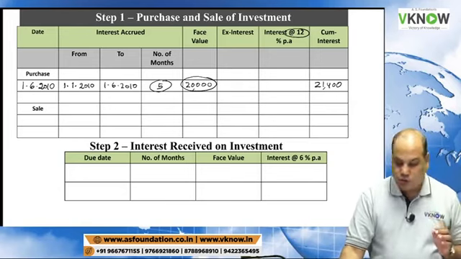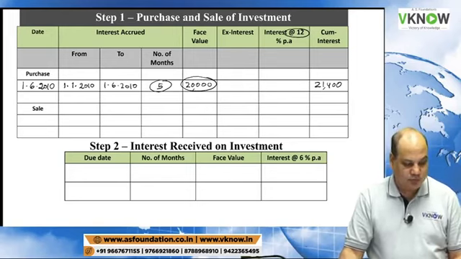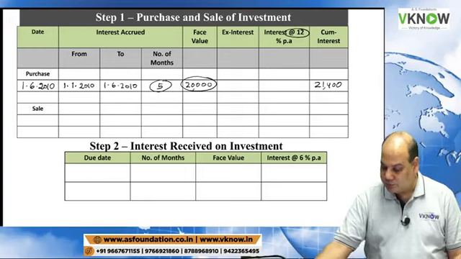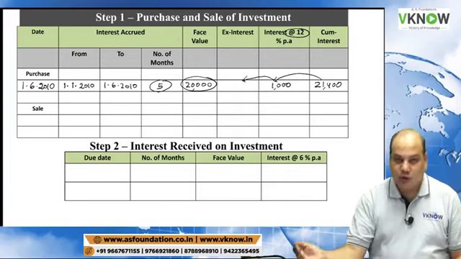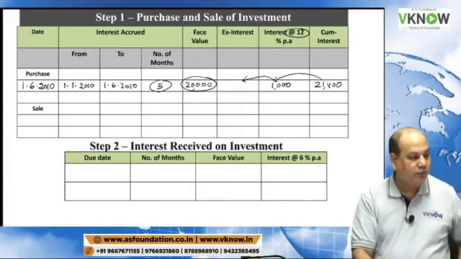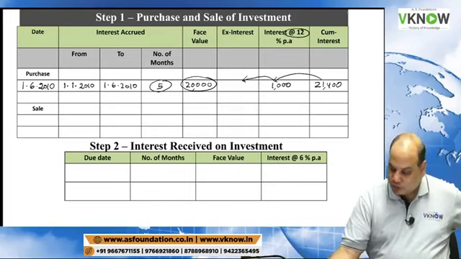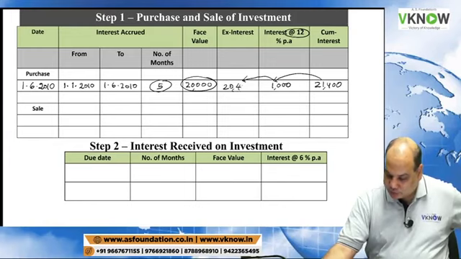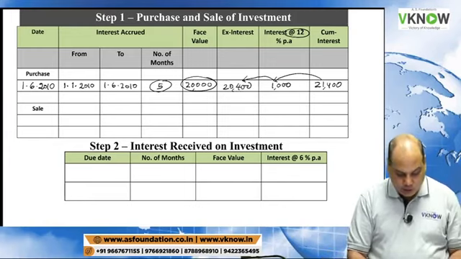20,000 into 12% into 5 by 12. So that comes to 1,000. Do the reverse working. Move backward. Minus 1,000. So your ex interest price will be 20,400... your ex interest price will be 2,400.